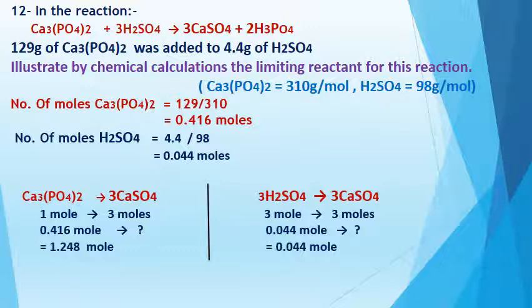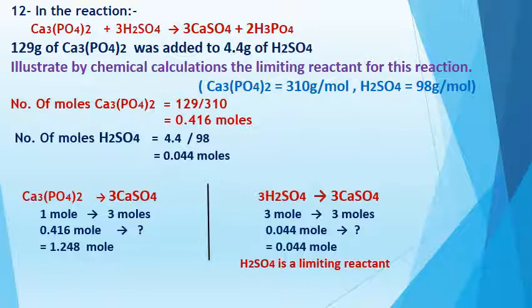And we said that the limiting reactant is the one producing the smaller amount of moles of product. So the limiting reactant here is sulfuric acid. This is my answer. He asks you about the limiting reactant only, but sometimes he asks you about the excess reactant and the extra amount of excess reactant that doesn't react in a chemical reaction. Pay attention.